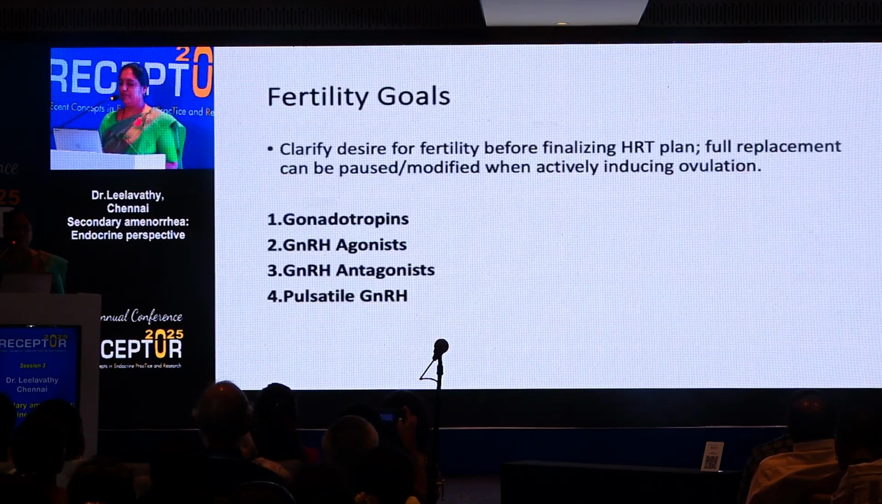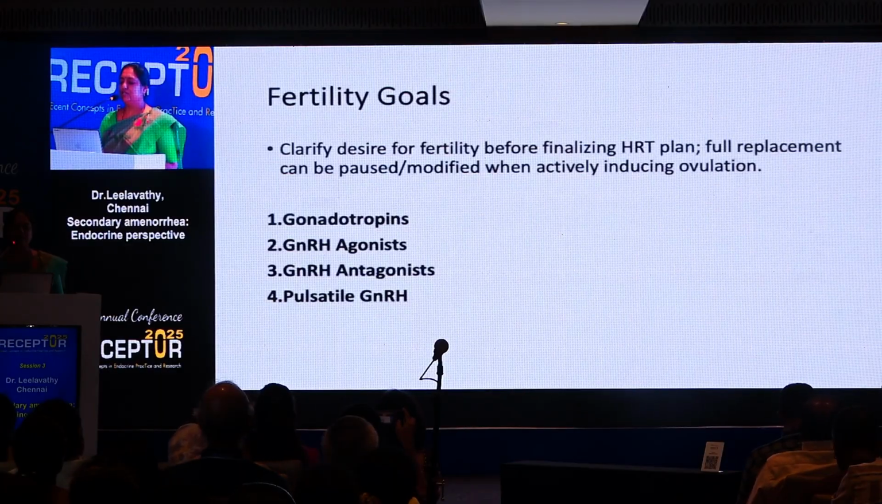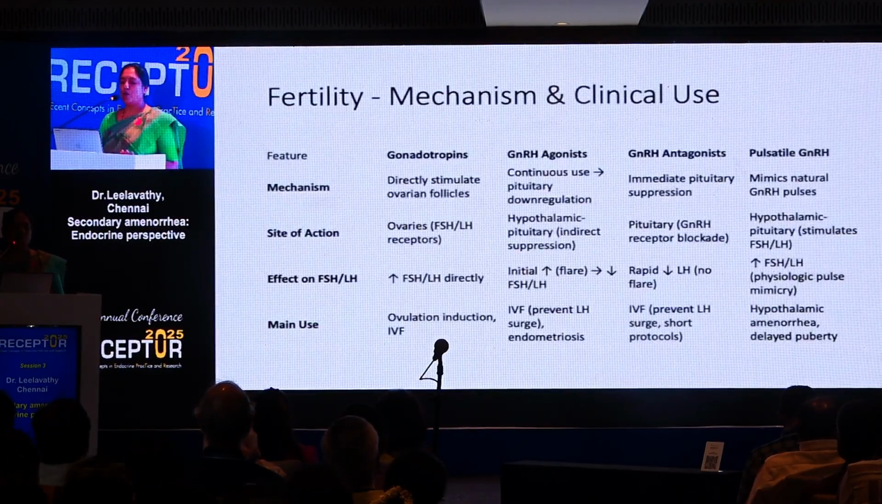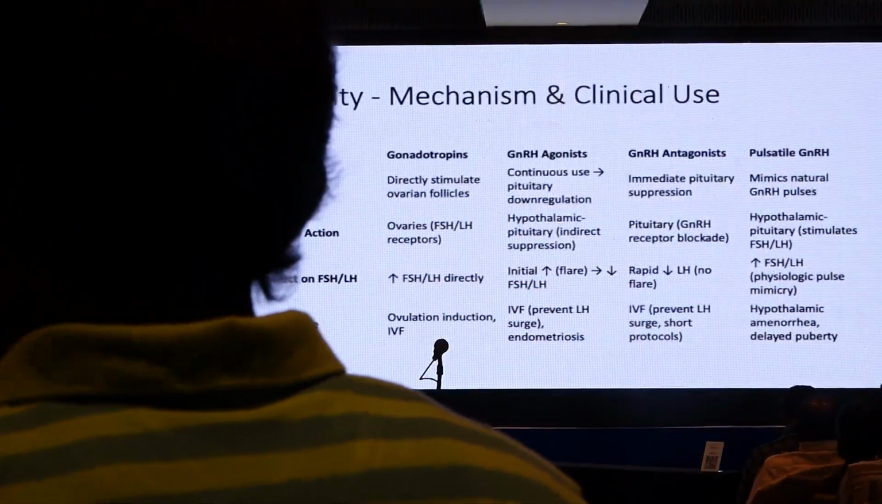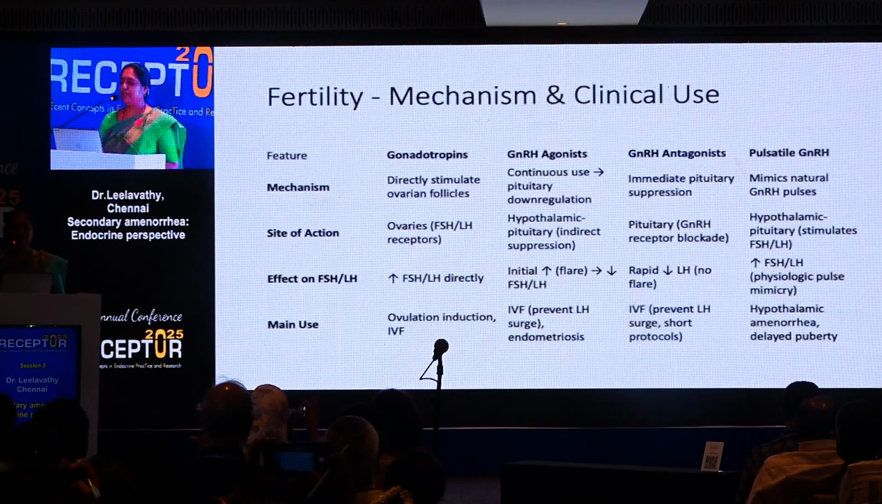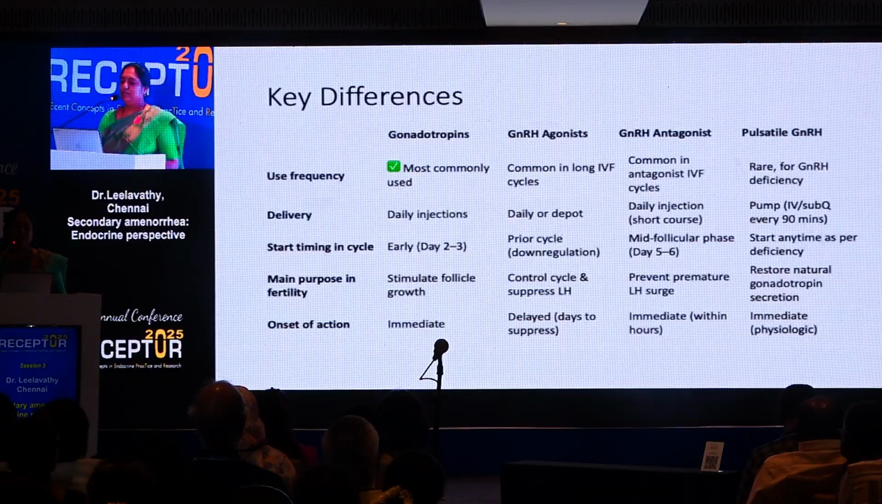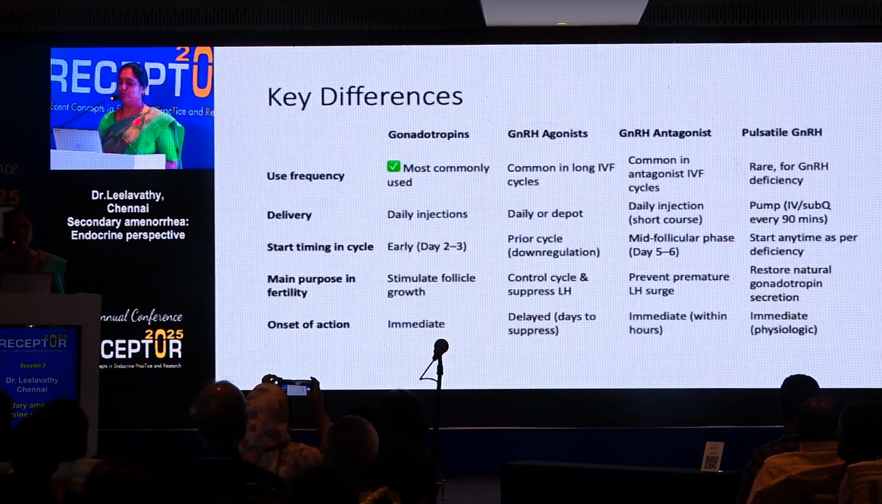Medroxyprogesterone is also given. For fertility goals, we have several options like gonadotropin, GnRH antagonist, pulsatile GnRH. Commonly used is gonadotropins. In hypothalamic amenorrhea, pulsatile GnRH is also used because the pituitary is intact. So I have put it in the slide. Due to time, we'll just move on.